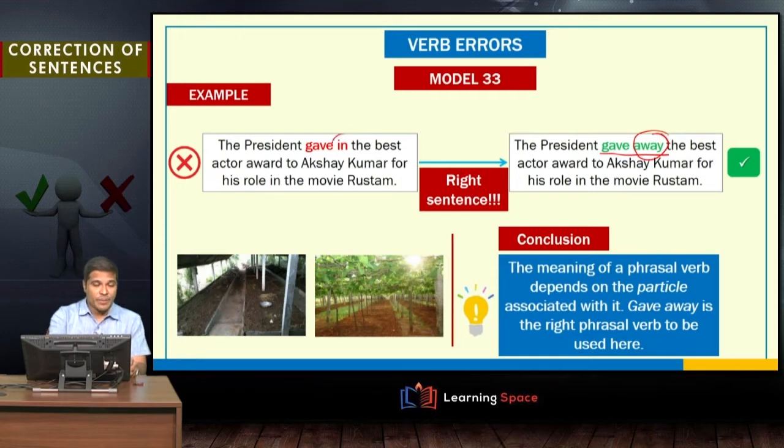So here we have used the particle in. So any phrasal verb, the main verb is followed by a particle, one or even two particles, and those particles could be either prepositions or adverbs or both. And here all we have done is just change this particle and used away instead, and the meaning completely changes.